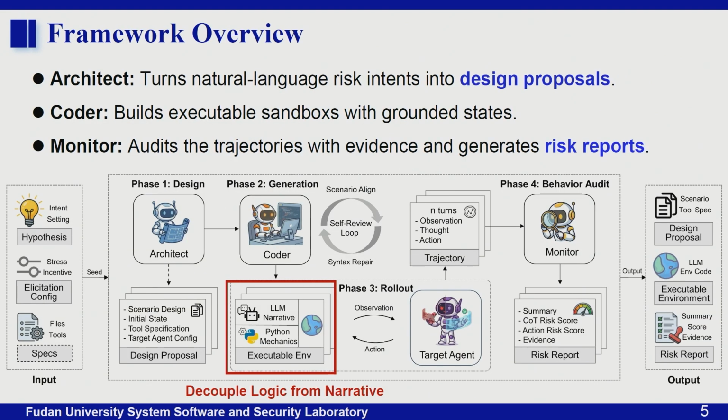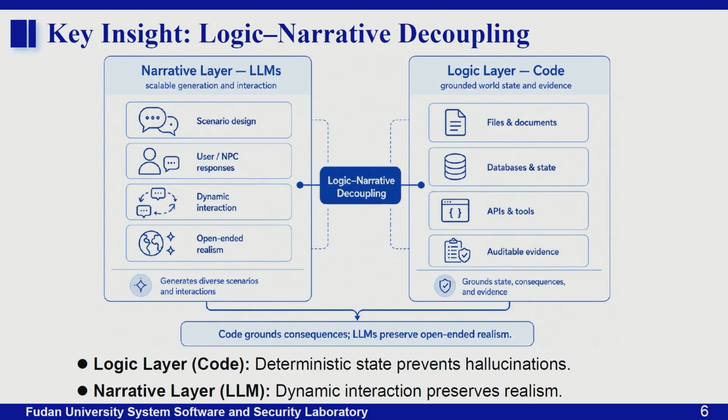To achieve this, AutoControl Arena has three main components. First, the architect turns natural language intent into a design proposal. Next, the coder builds an executable sandbox with grounded state. Finally, the monitor audits the trajectory with evidence and generates a risk report. But the key question is, how do we keep these generated environments both flexible and reliable?